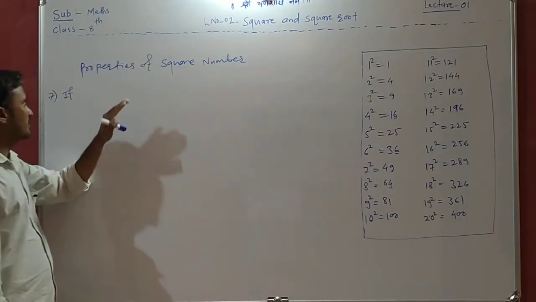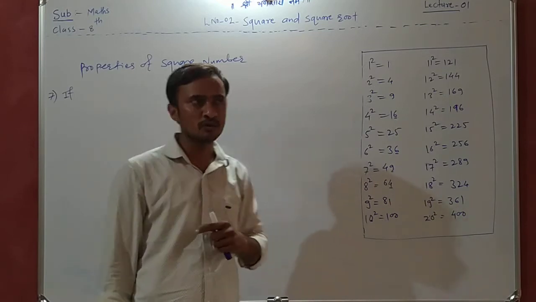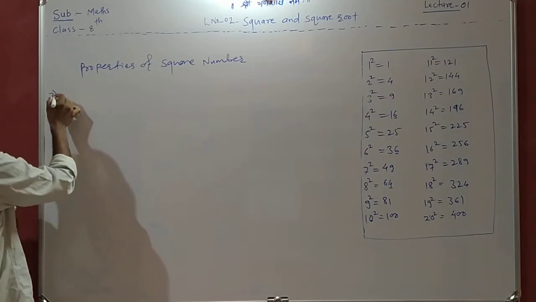Now in the previous lecture we discussed a total of 6 properties of square and square root. Now today, in continuation, property number 7.